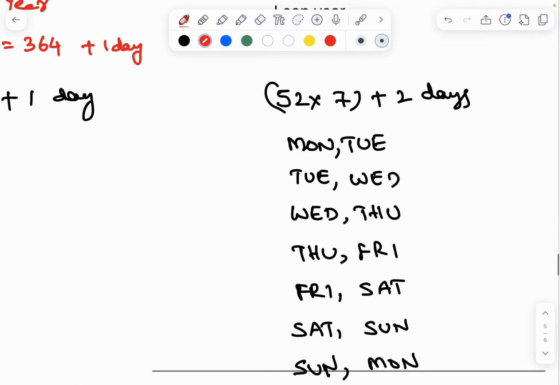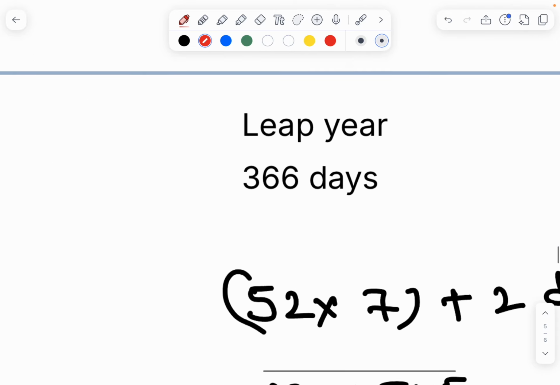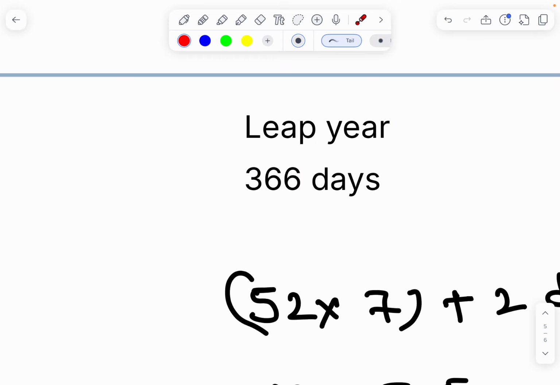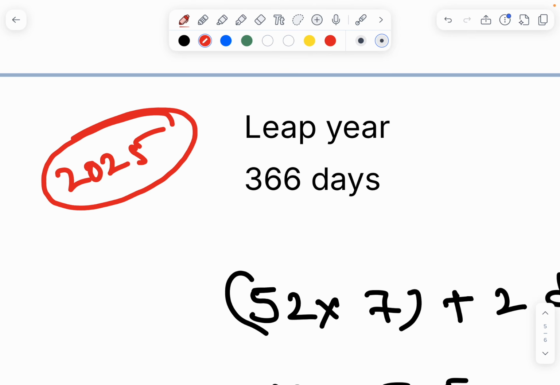Now I am discussing about the leap year. What is meant by leap year? Suppose 2025 is a non-leap year, 2026 is a non-leap year.